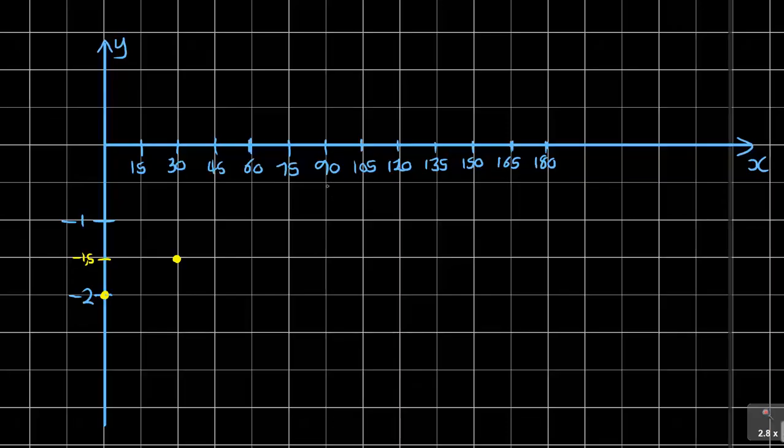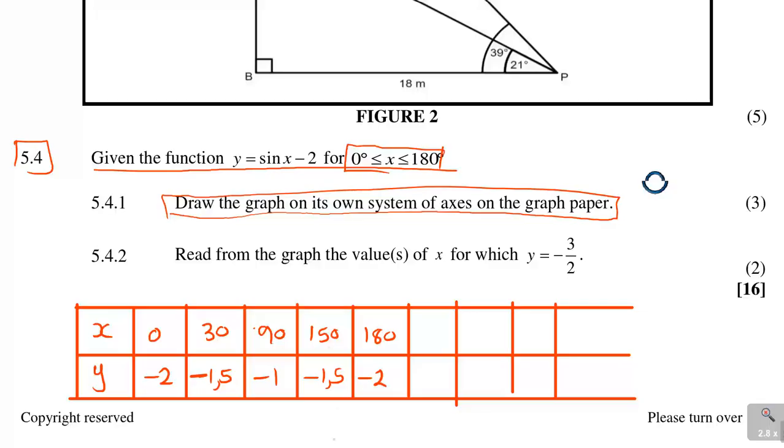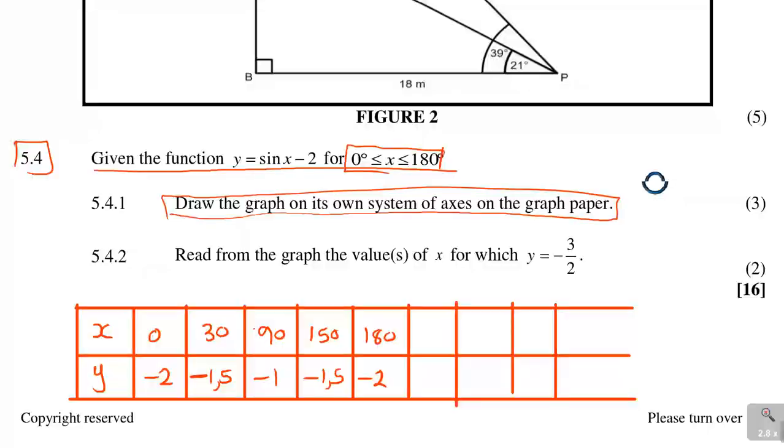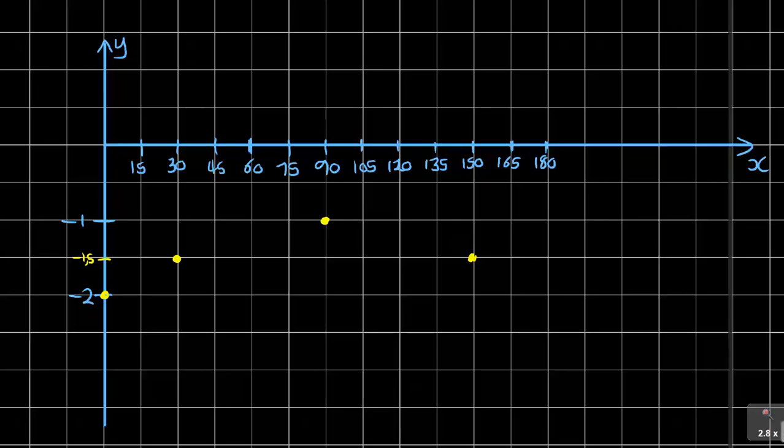Come to 90, then you have a -1 there. And then 150 is -1,5, so 150 is -1,5, going back there, and 180 is -2. So 180 is that part of -2 there.